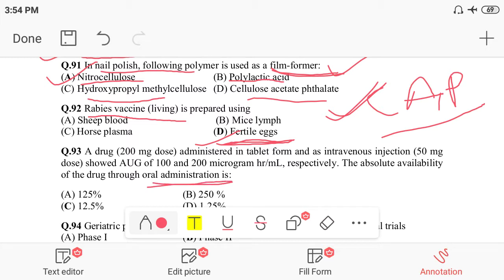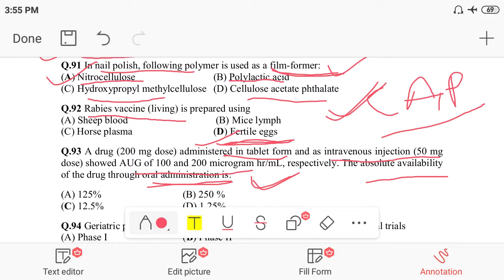means in the tablet form. What do you mean by this question? One drug is given in tablet form and the same drug is given by injection, and the area under curve for both routes of administration is 100 microgram per hour per ml for tablet and 200 microgram per hour per ml for IV injection. According to that, we have to find out the bioavailability of the oral route, the percentage of the drug available through the oral route. Absolute availability means bioavailability.